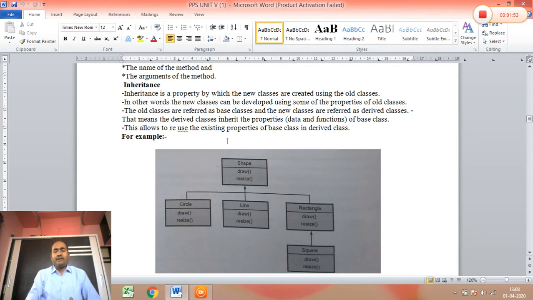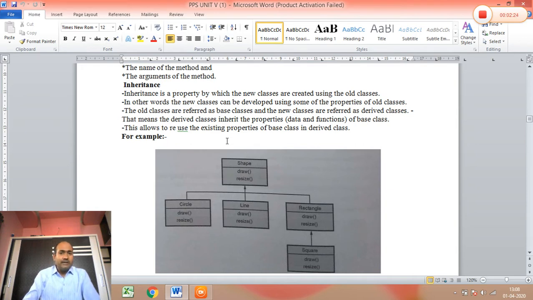Suppose in your program there is one class named vehicles, and we create another class from the first class, say vehicle 2. That vehicle 2 class is inherited from its parent class, vehicles. So this property of creating a new class from a previous class is called inheritance.